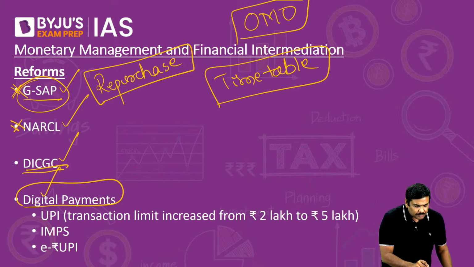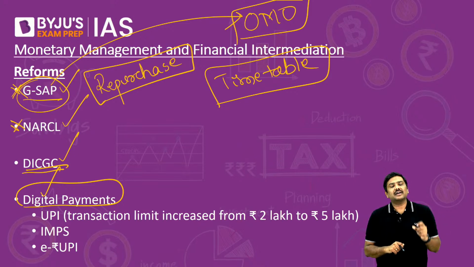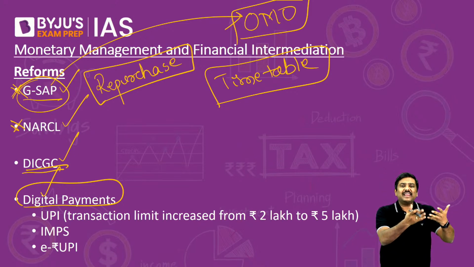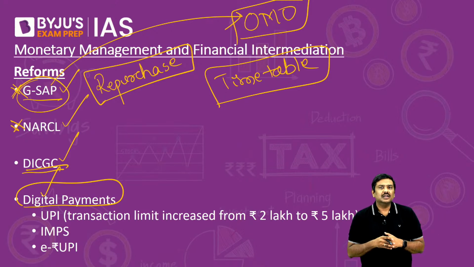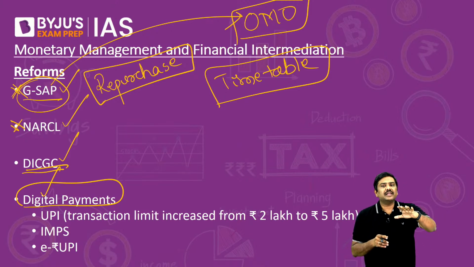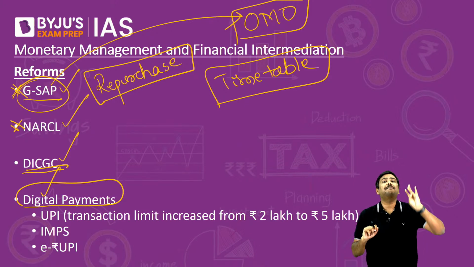Now, under GSAP, which is also a type of open market operation, what did RBI do? RBI told the market, in this quarter, I will be repurchasing such and such value of G securities from the market. And the objective was very simple there: to give information to the market that RBI is conducting such a process, and that will provide certain comfort to the market participants.